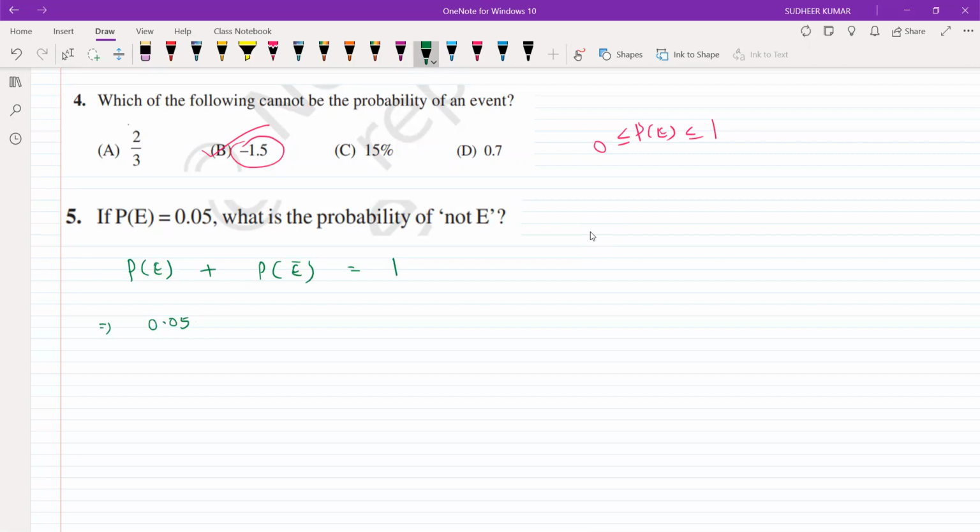So we substitute 0.05 plus the probability of not the event equal to 1. So the probability of not the event is 1 minus 0.05. What is the result? 0.95. Therefore, the probability of not the event is 0.95. That's it. Next.